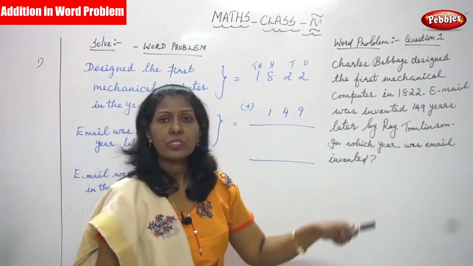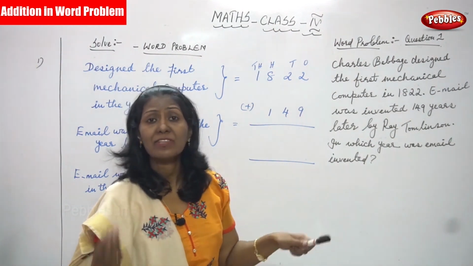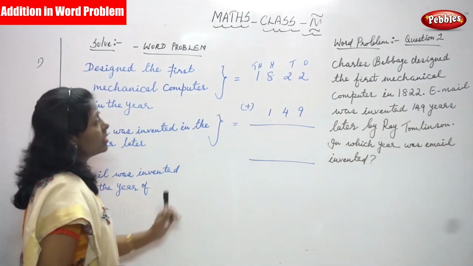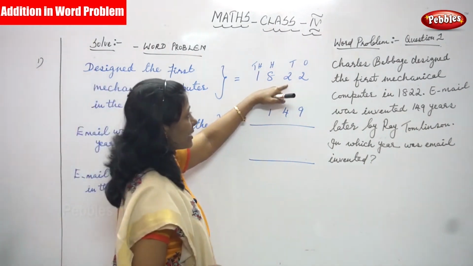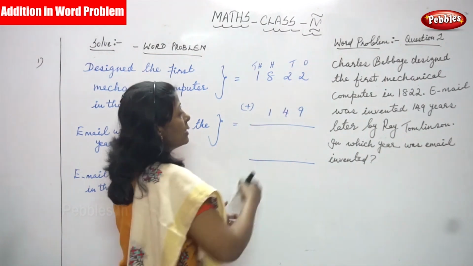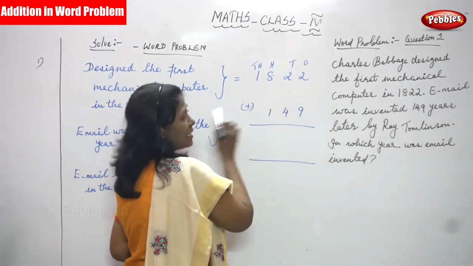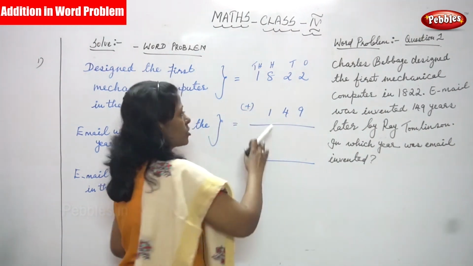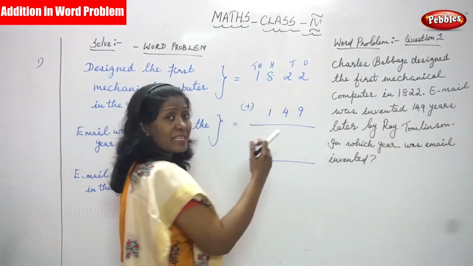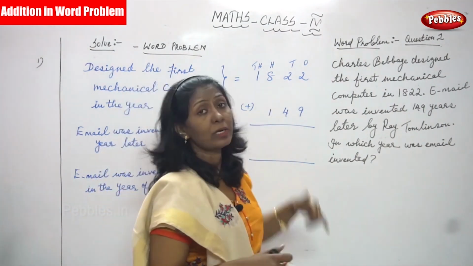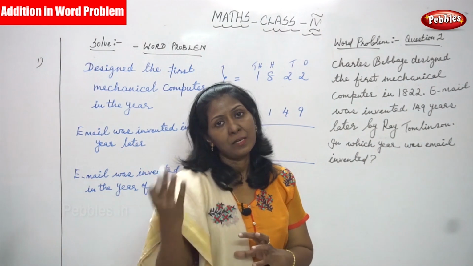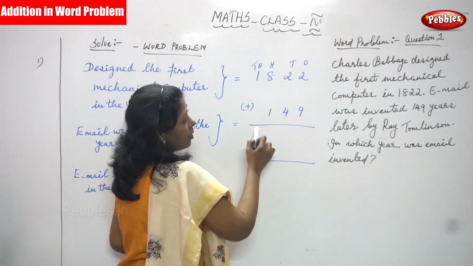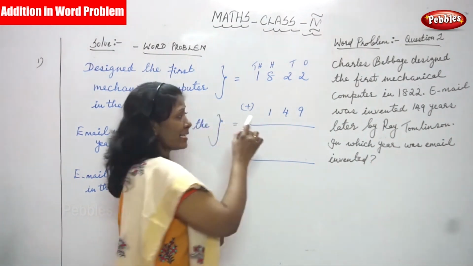That is the question: in which year was email invented by Ray Tomlinson? So I have written: email was invented in the year. The first mechanical computer was designed in 1822, and 149 years later email was invented. So we have to find out the exact email invention year. That is the addition. Later means we have to add to the year the first mechanical computer was designed.